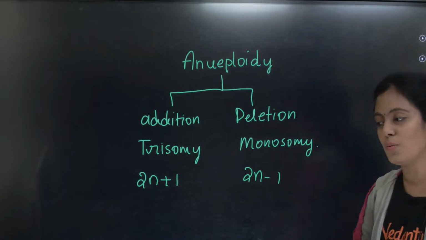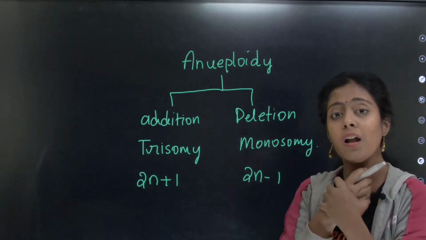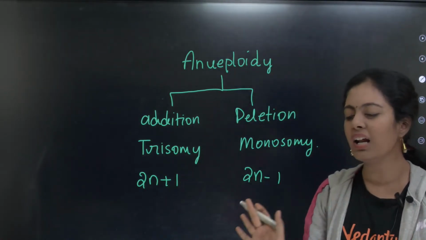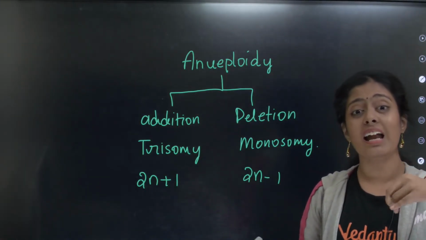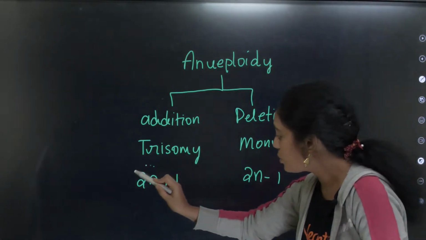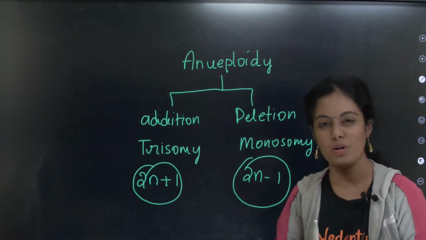I'm deleting one chromosome. Why does this happen? Or is it something related to inheritance? No. It's not at all related to inheritance. Okay, it can happen to anyone and everyone. Can anyone tell me why one chromosome becomes extra and why one chromosome becomes less? Can anyone think about it?